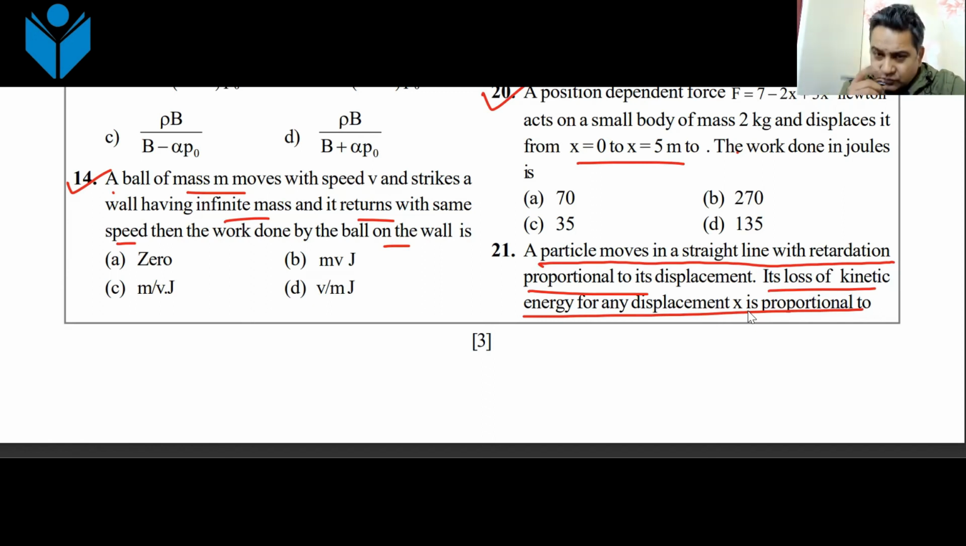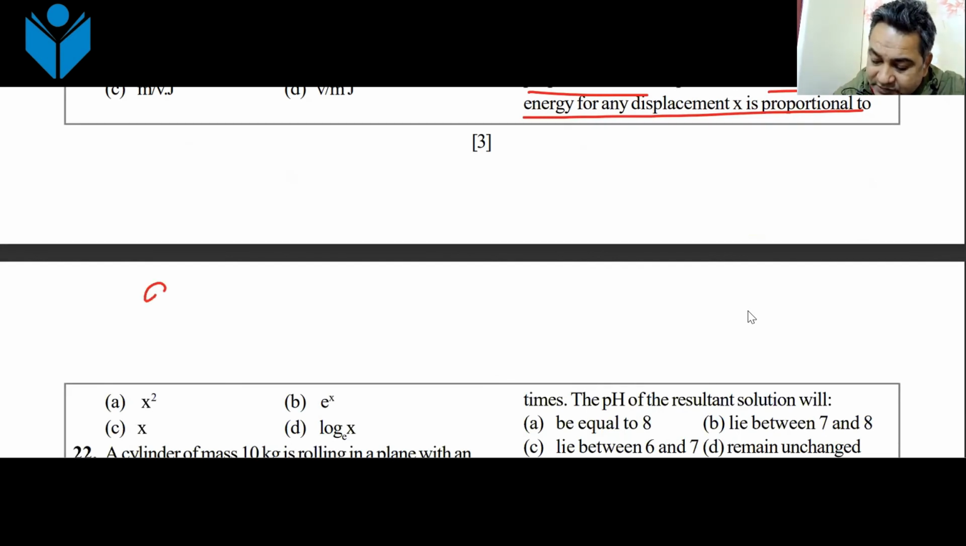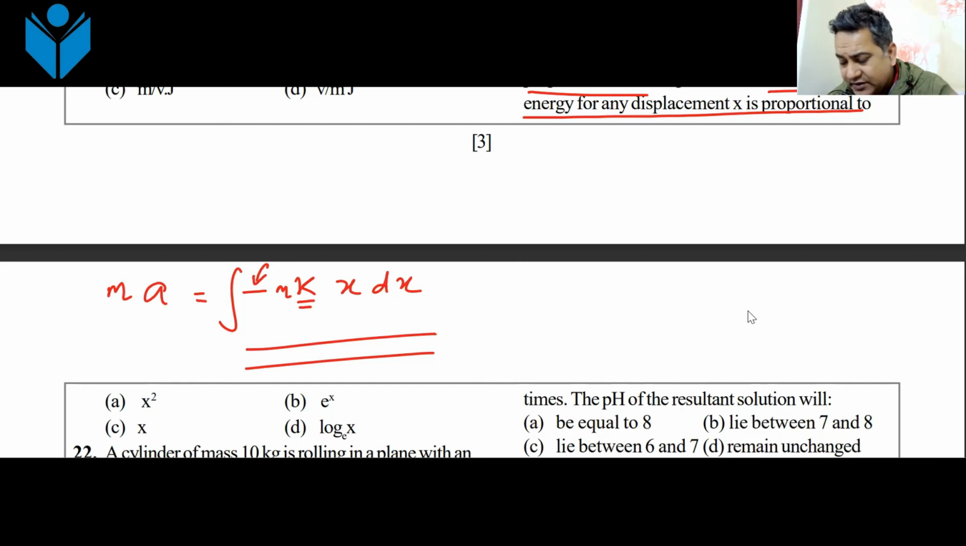From there, I will just write it: acceleration is equal to minus kx. Negative sign because it is retardation. K is a constant. If I multiply it by m, this will become your force. If I multiply it by dx and integrate it, I will get the work done. This work done is equal to the change in kinetic energy. Kinetic energy will decrease. From here, the answer is straightforward. Yes or no? Do you understand this?